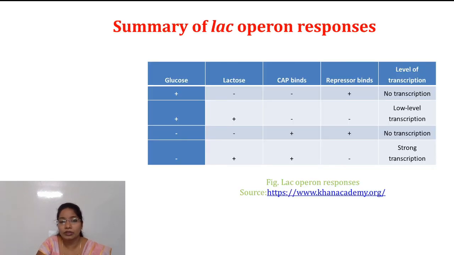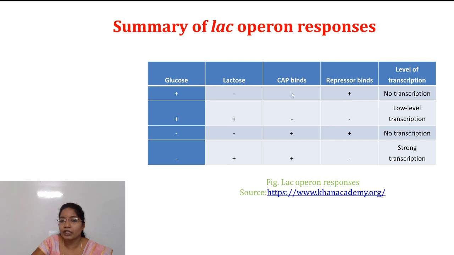Okay, coming to the summary of these lac operon responses. Whenever glucose is there and the repressor binds to the operon, it will result in no transcription. When glucose is there and lactose is also there, it will result in a low level of transcription.